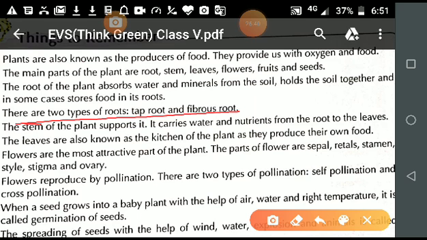Is it clear? And in a fibrous root there is no main root, unlike the tap root.